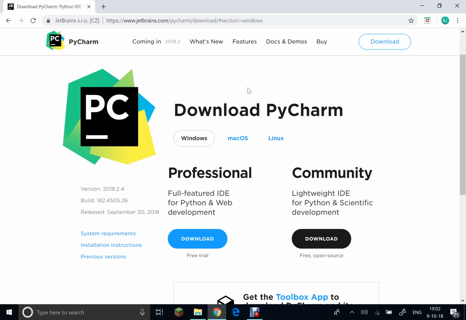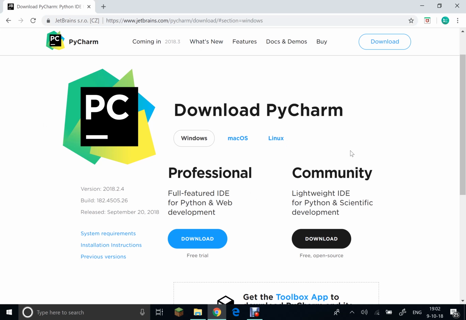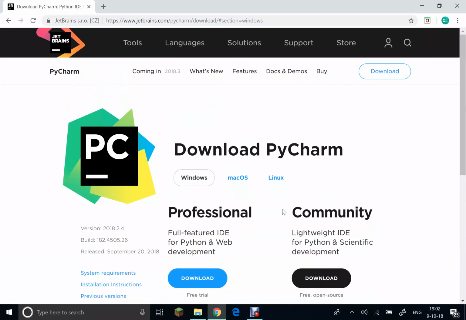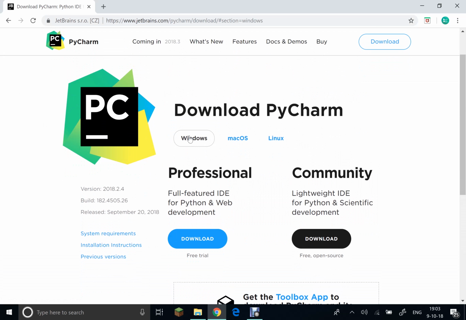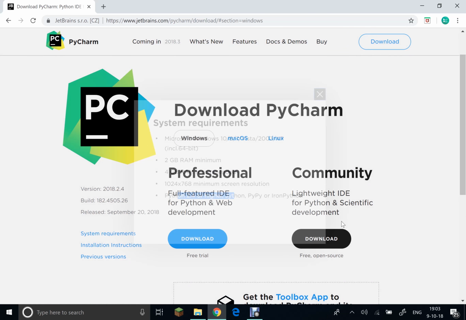As you can see, I have it open on my page. There'll be a link to this page down in the description. If there is not, then you can just come to the website, and over here the first thing you're going to want to do is choose Mac OS or Linux, depending on what operating system you're on. But currently I'm on Windows, so I'll click that. You can also see the system requirements if you want to: 2 GB RAM, 4 GB recommended, and so on.